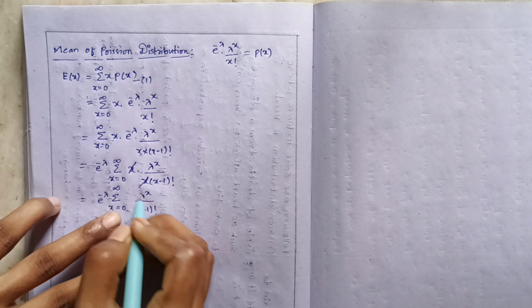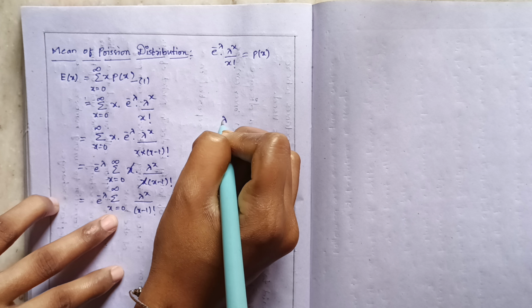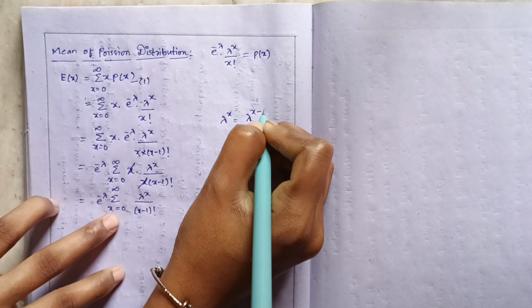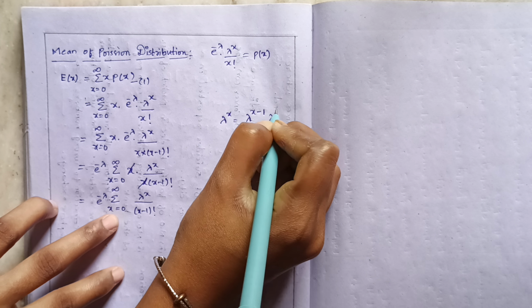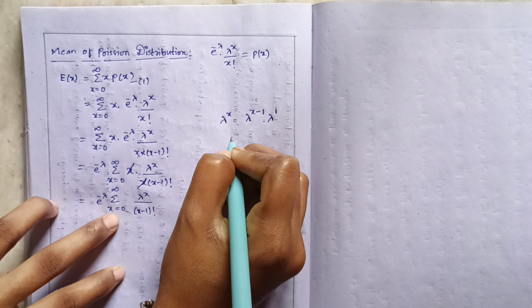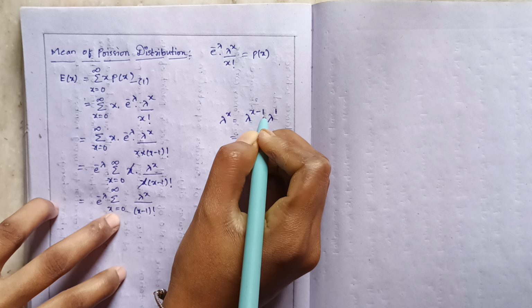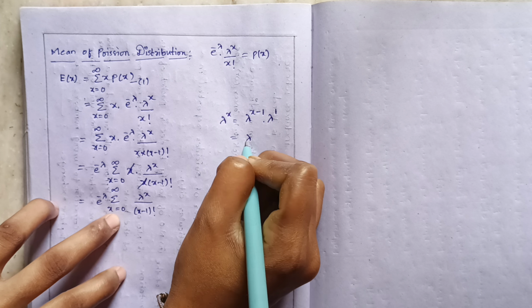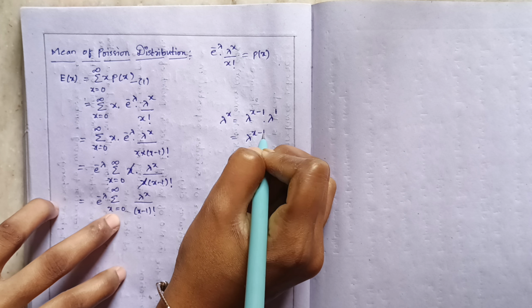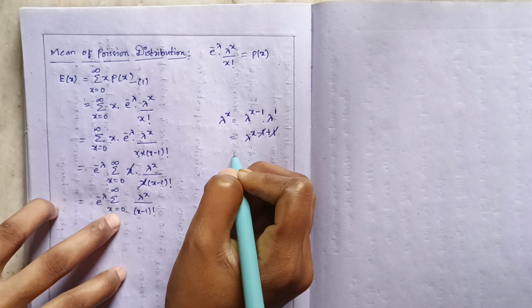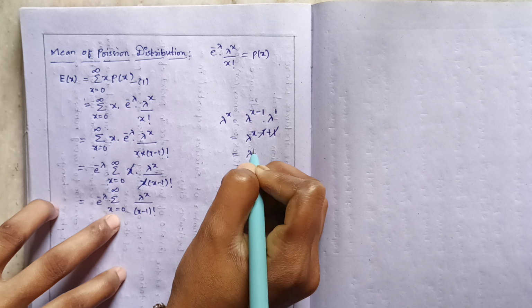So see here, I am writing this lambda to the power of x as lambda to the power of x minus 1 into lambda to the power of 1. Here the bases are same, so we add the powers. Lambda to the power of x minus 1 plus 1. So plus 1 minus 1 cancel and we get lambda to the power of x.